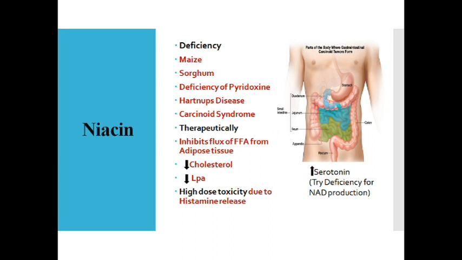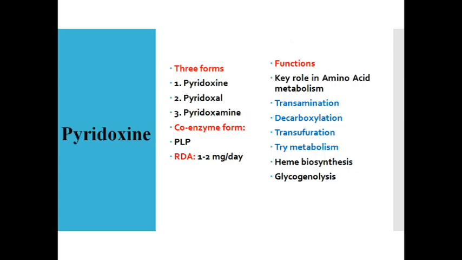Now coming to the next vitamin, that is pyridoxine. Pyridoxine has got 3 different forms: pyridoxine, that is alcohol form, pyridoxal, that is aldehyde, and pyridoxamine. The coenzyme form of pyridoxine is pyridoxal phosphate, PLP. The RDA is 1 to 2 milligram per day, and it's got a central role in amino acid metabolism.